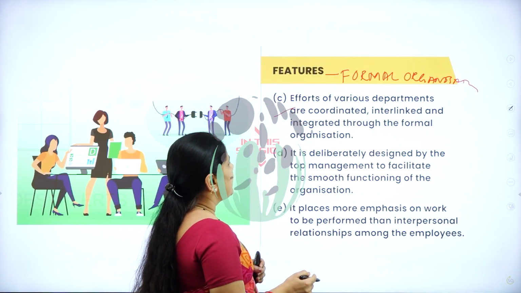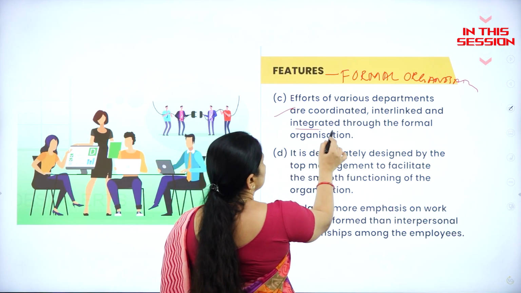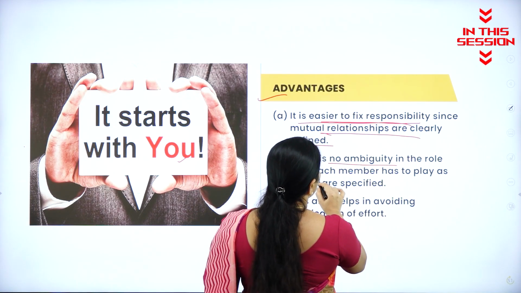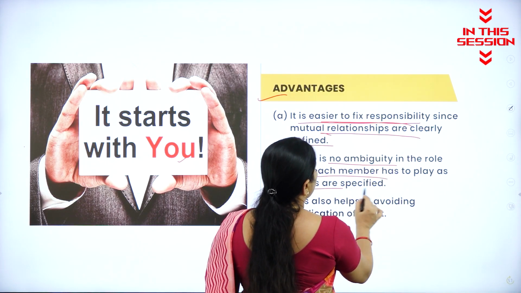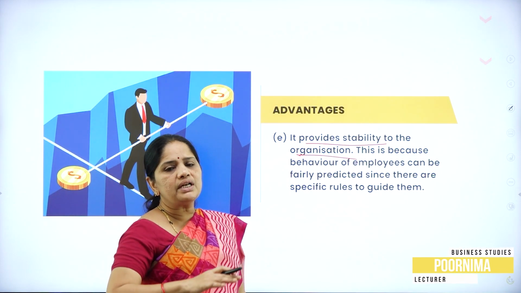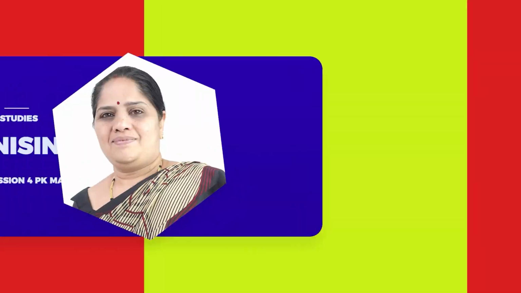Efforts of various departments are coordinated, interlinked, and integrated through formal organization. There is no ambiguity in the role that each member has to play as duties are specified. When you have a formal organization, the organization will run in a very stable manner.